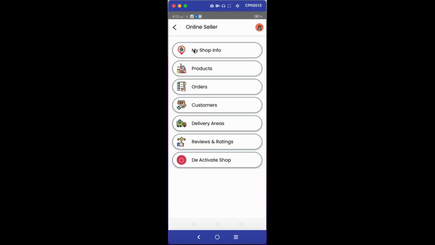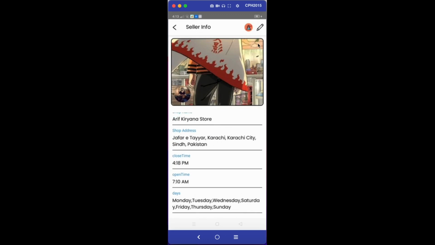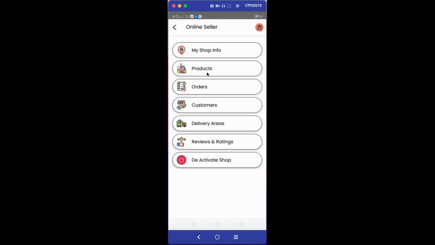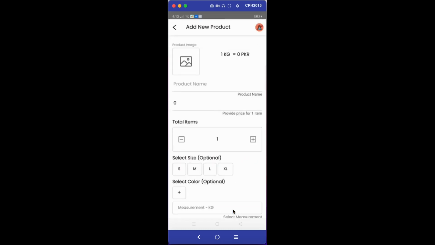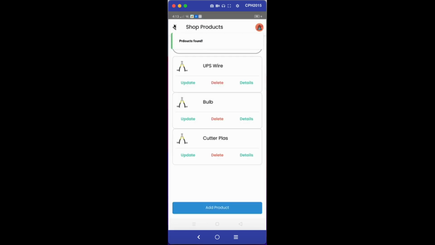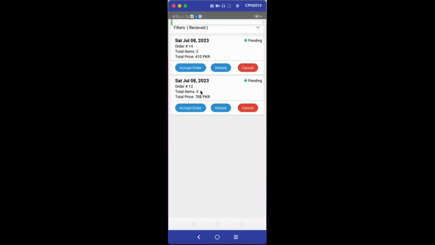You can see your shop information, and you can also edit or update the information of your shop. And then you can create your products by just clicking on add product, providing the information and clicking on create product. Then your product will be created, and the orders you receive will show up like this.